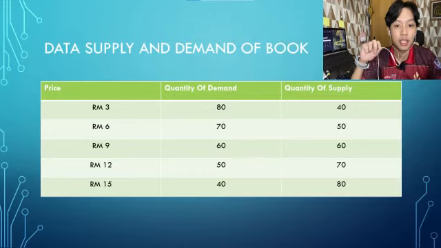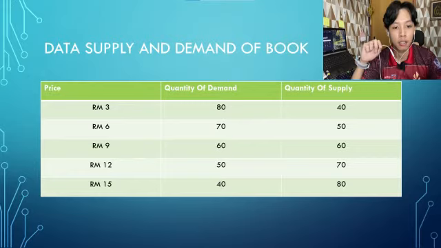At the 6 ringgit price level, we can see that the quantity of books demanded is 60 units and the quantity of books supplied is 16 units.